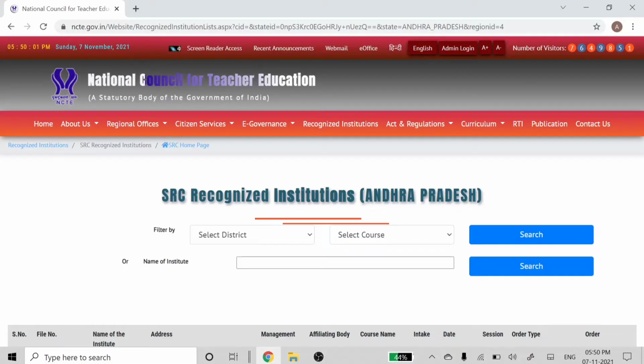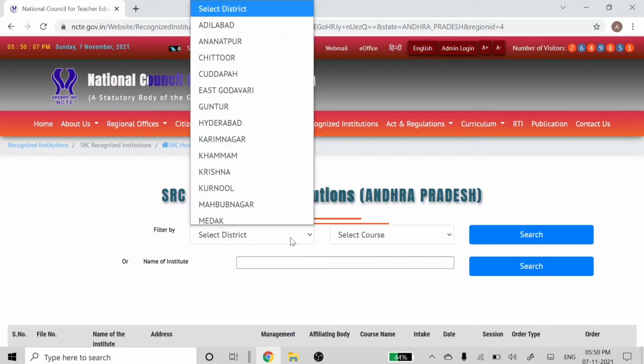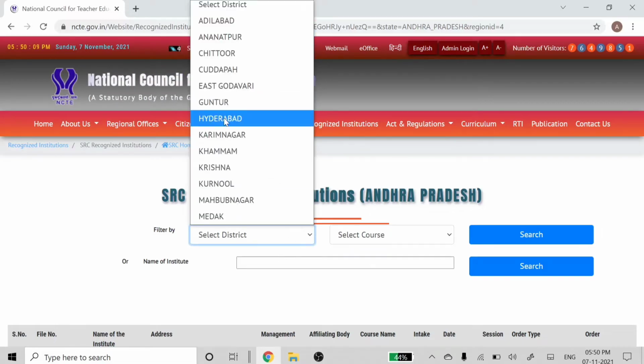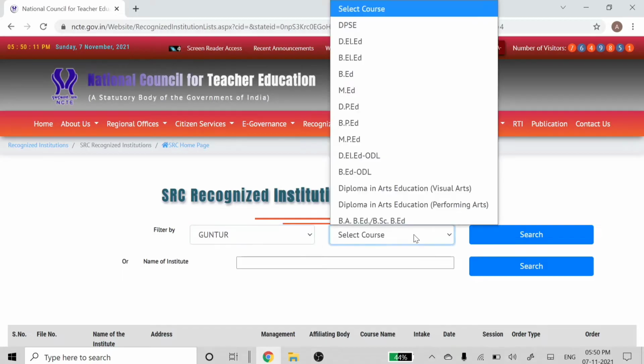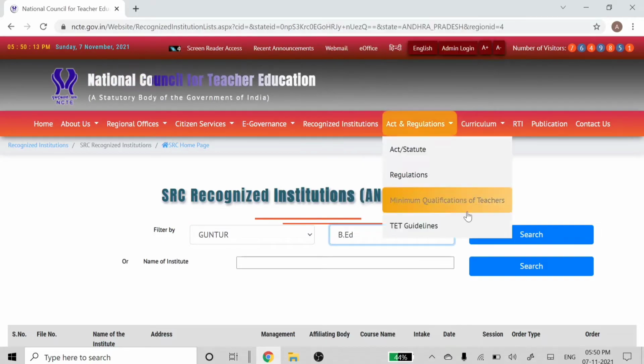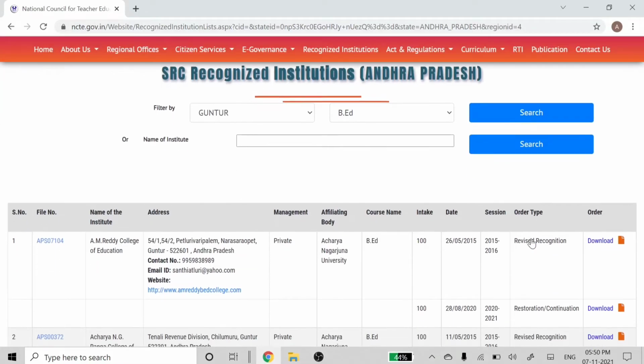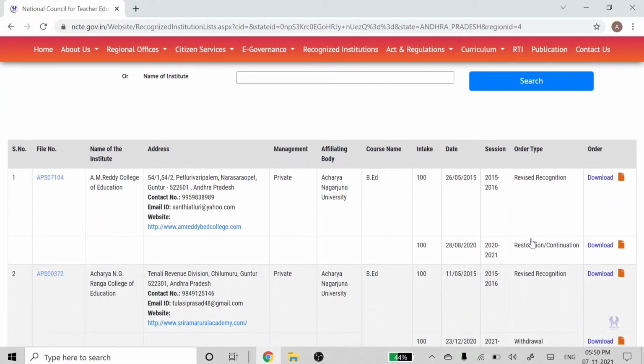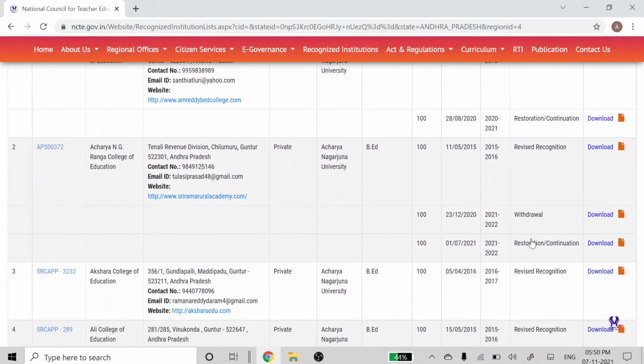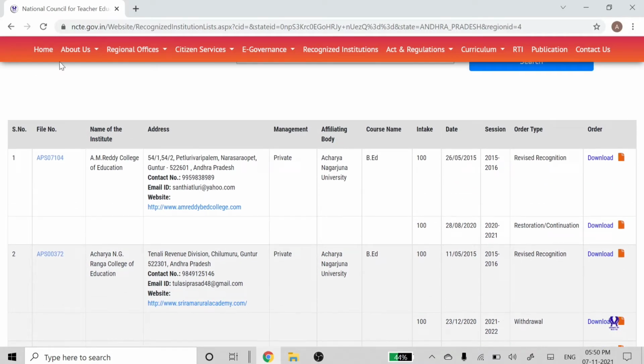So how can you check? Listen, if you know the college name, then search directly on this. And if you don't know the college name, then select the district, for example Guntur. Select the course, for example BEd, and click on the search button. Now I am going to explain something.